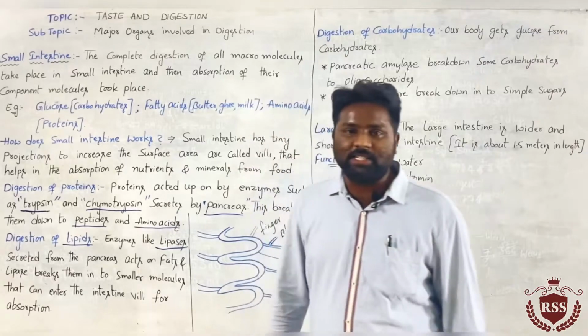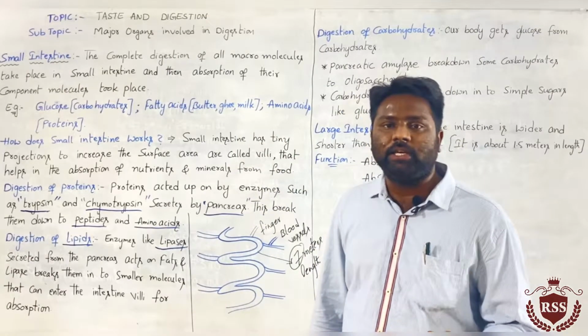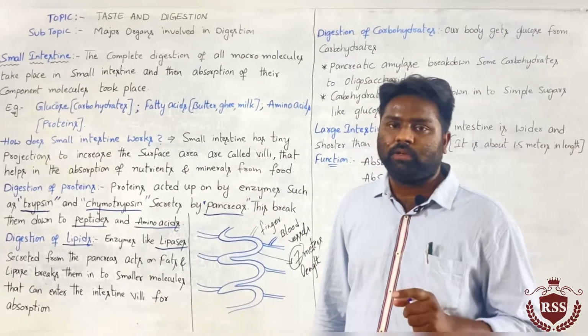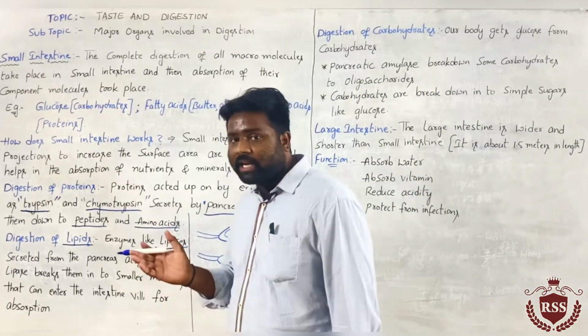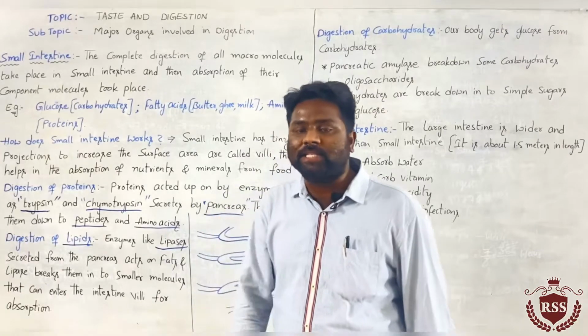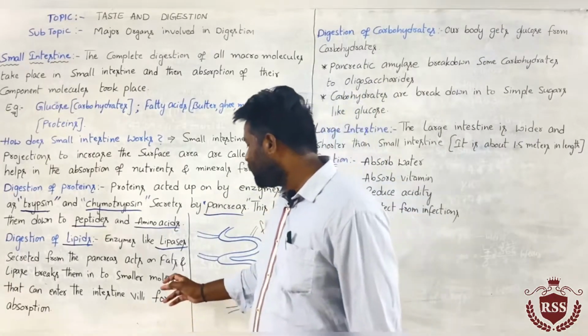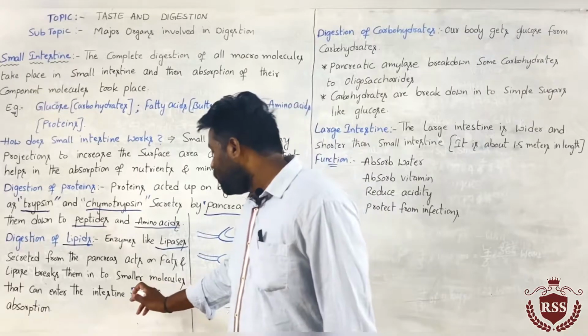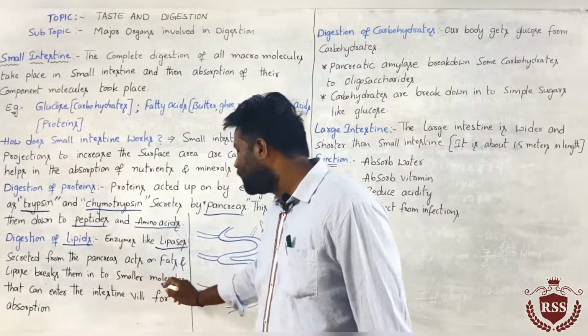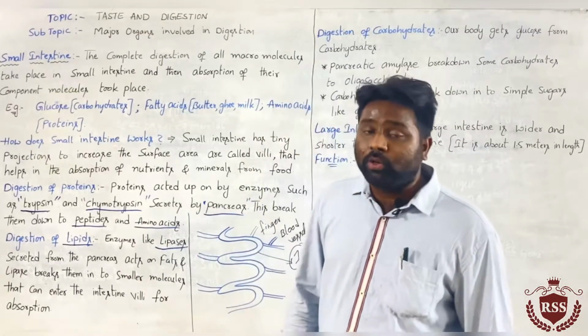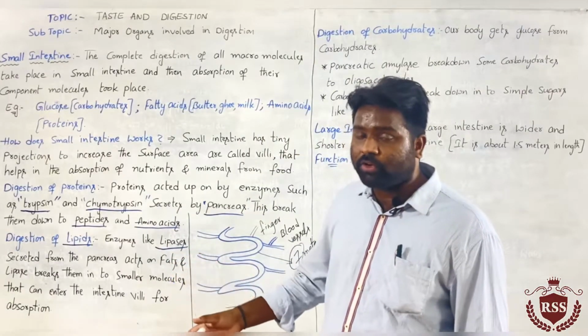These lipases secreted by the pancreas break fats down into smaller molecules. Actually, what we are discussing here is the digestion of fats.